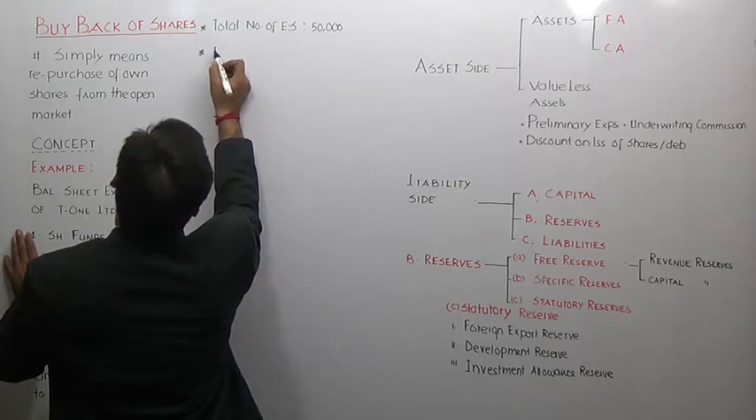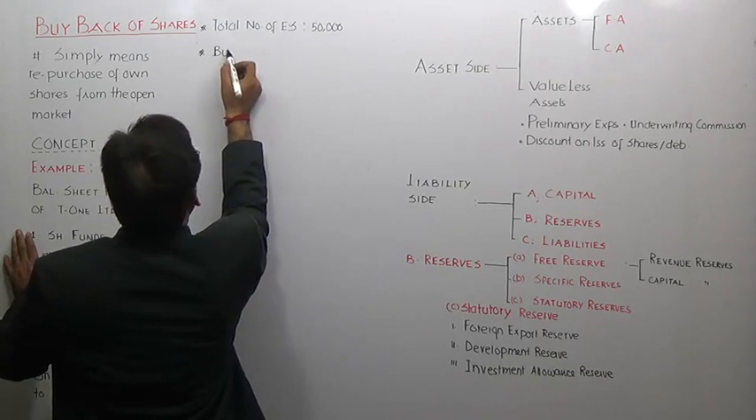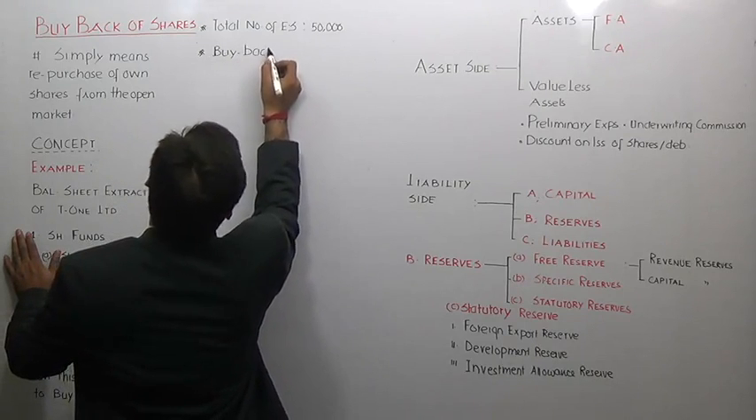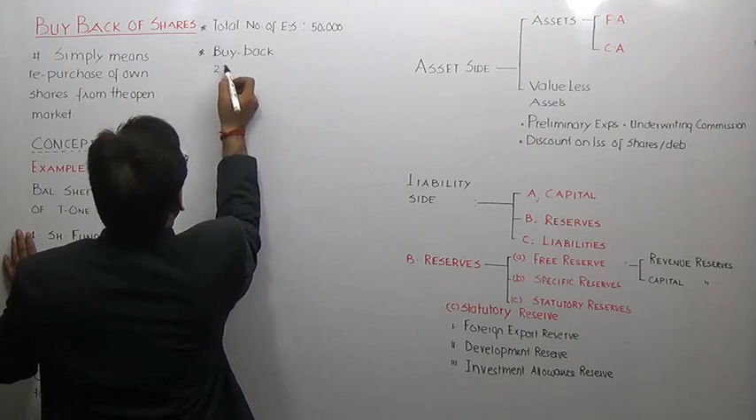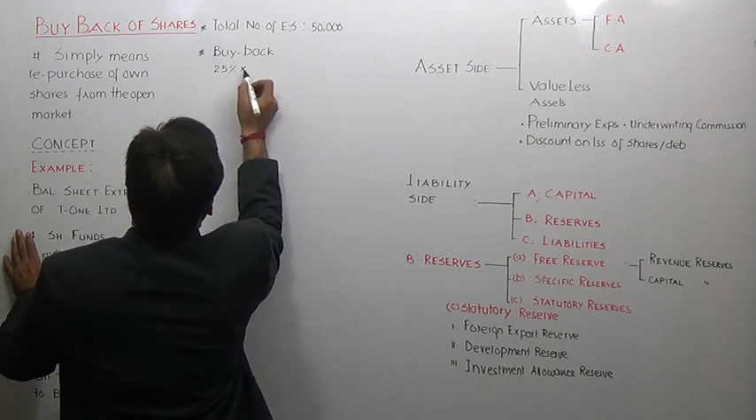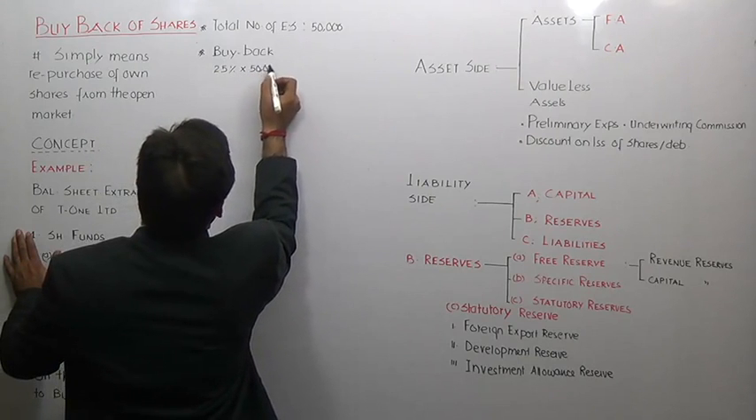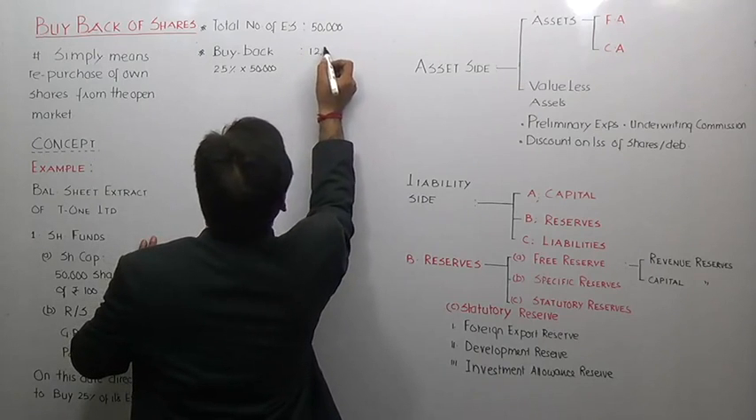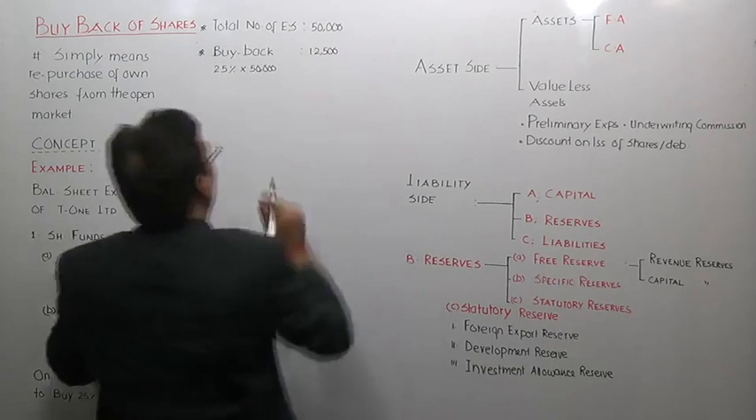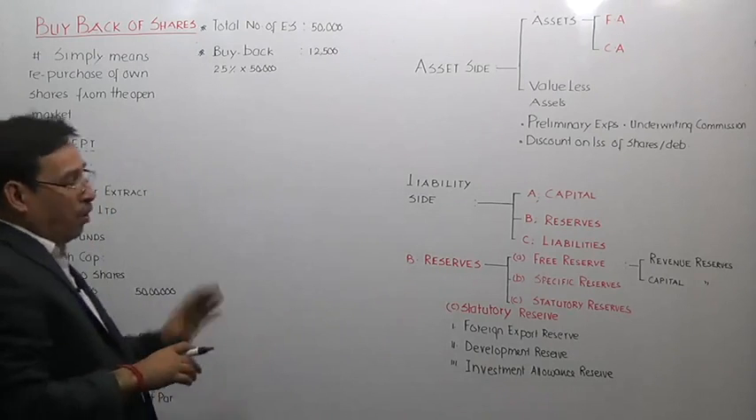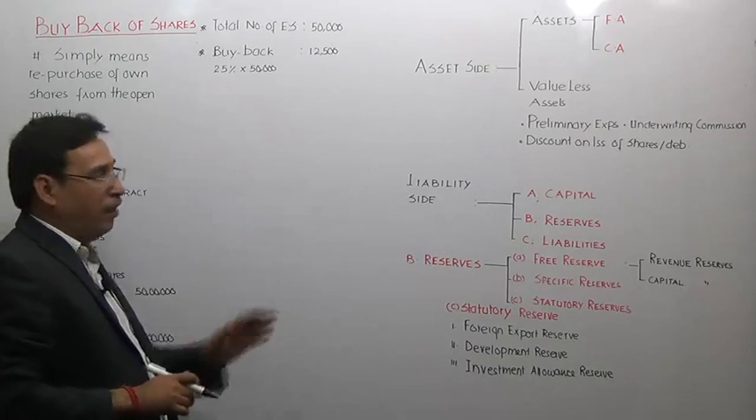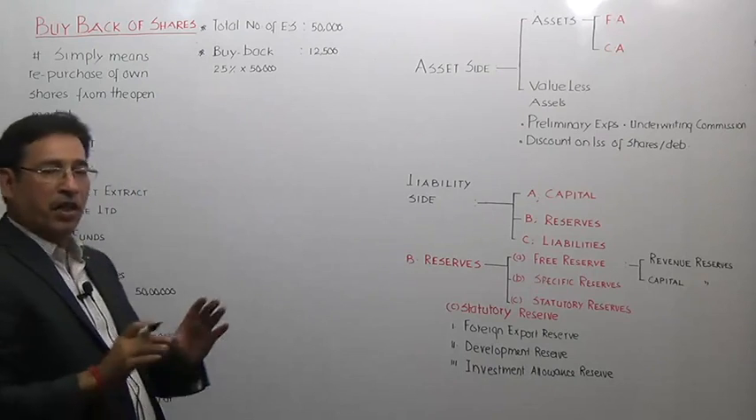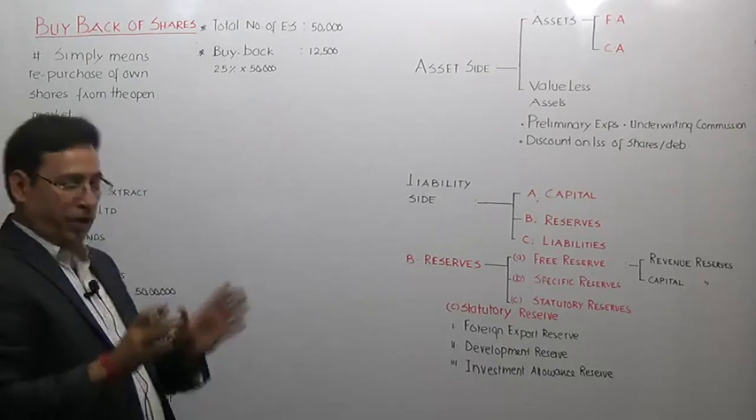So total number of equity shares is 50,000. Buyback is 25%, so you will simply write buyback. How many shares is the company buying back? You shall write here 25% of 50,000, which happens to be 12,500. So the company is going to buy back 12,500 shares. I would love you to make a note of that. Even though it is specifically mentioned in the question, the best way to not commit any mistake is to note it down.